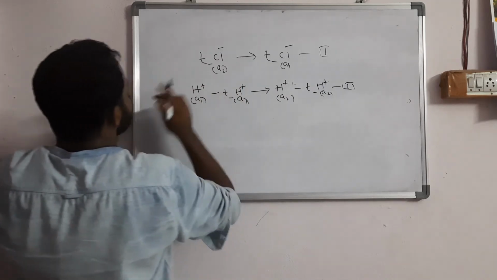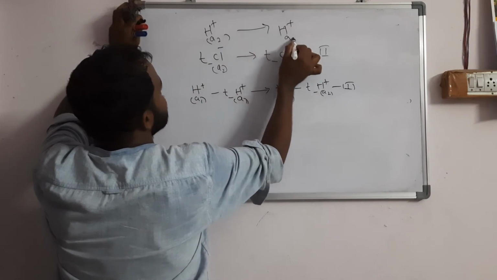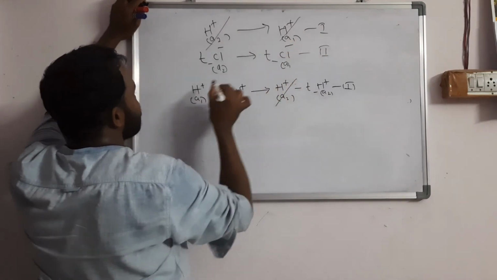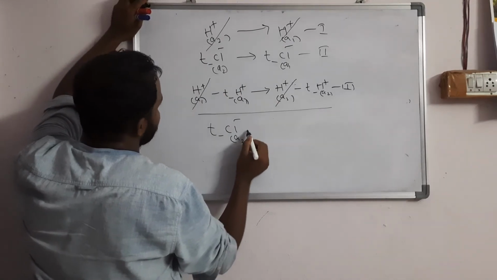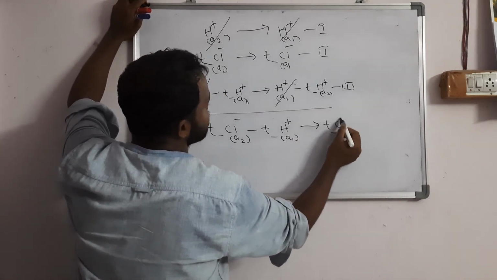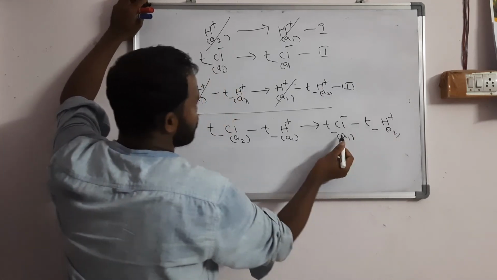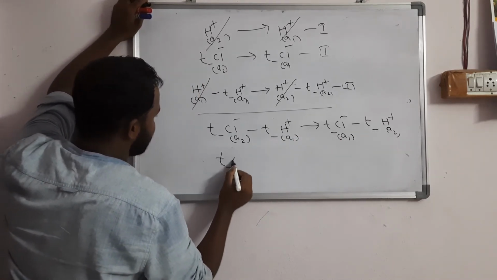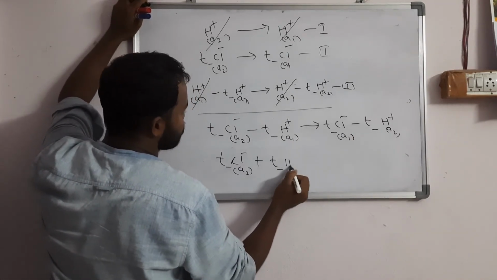So first equation is H plus of A2 to H plus of A1 you will get. This is equation number 1, already we studied that. So H plus A2 gets cancelled, H plus A1 gets cancelled. We are left with t minus Cl minus of A2 minus t minus H plus of A1, and t minus Cl minus of A1 minus t minus H plus of A2. So now A1 terms come here, A2 terms come here. What happens? t minus Cl minus of A2 is as it is. The A2 term is plus t minus of H plus of A2.